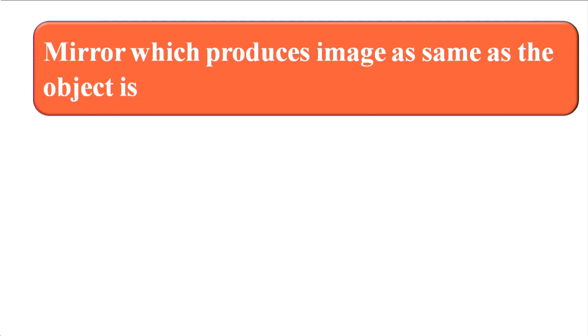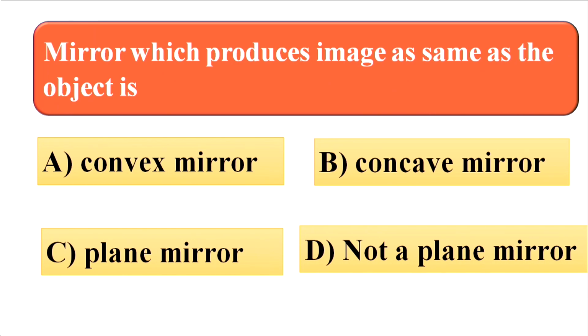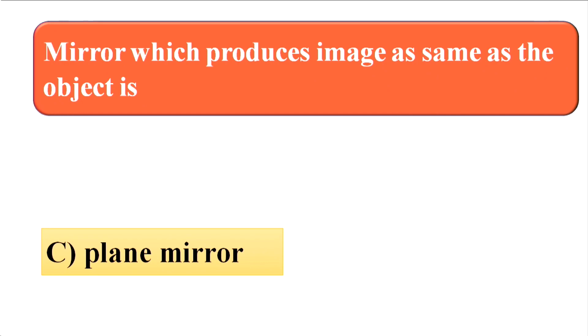Then come to the next question. Mirror which produces an image the same size as the object, that is related to the size of the image. The 4 options are: A, convex mirror, B, concave mirror, C, plane mirror, D, not a plane mirror. The answer for this question is plane mirror.